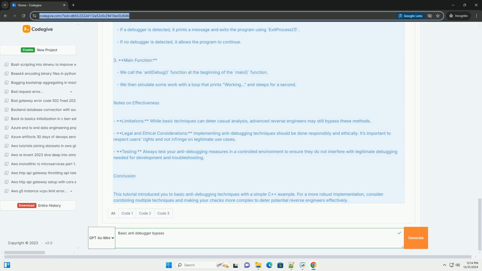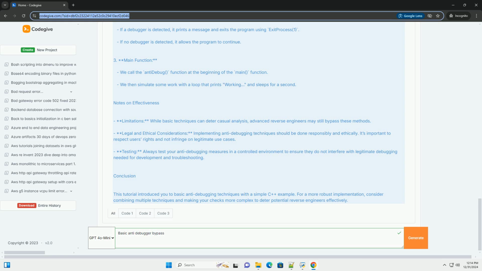4. Using operating system APIs. Use OS-specific APIs to check for debugger presence. For example, on Windows, you can use IsDebuggerPresent. Example code. Here's a simple example of how to implement a basic anti-debugging technique in C++ on Windows using the IsDebuggerPresent function. CPP. #include <iostream>.